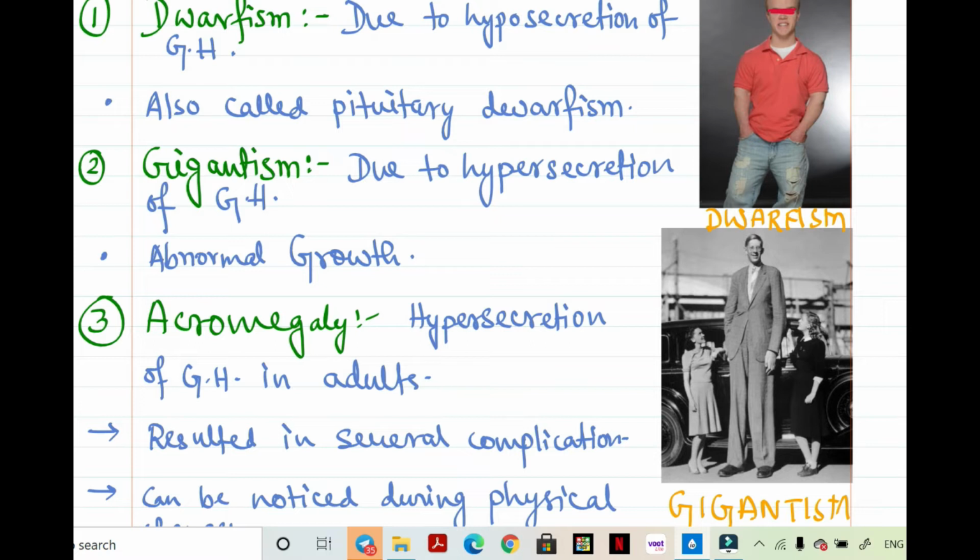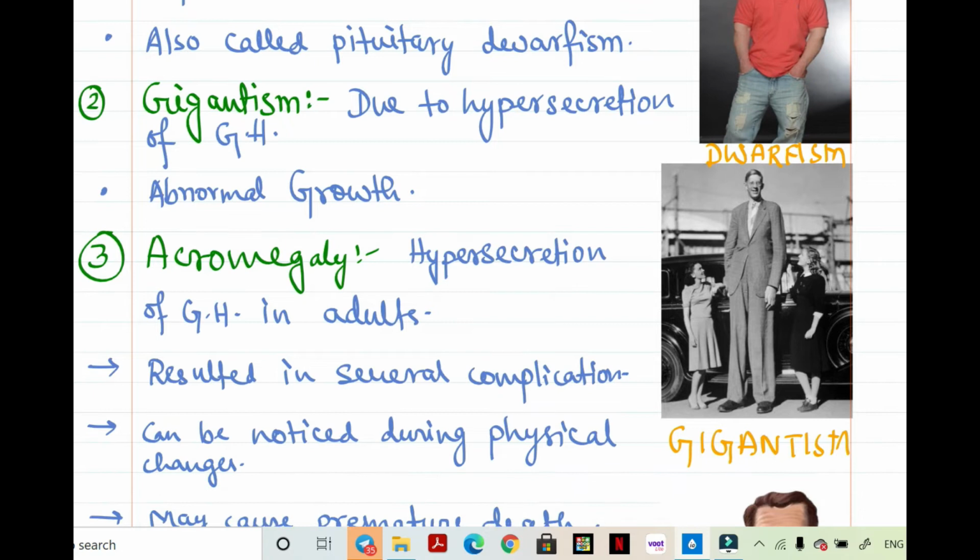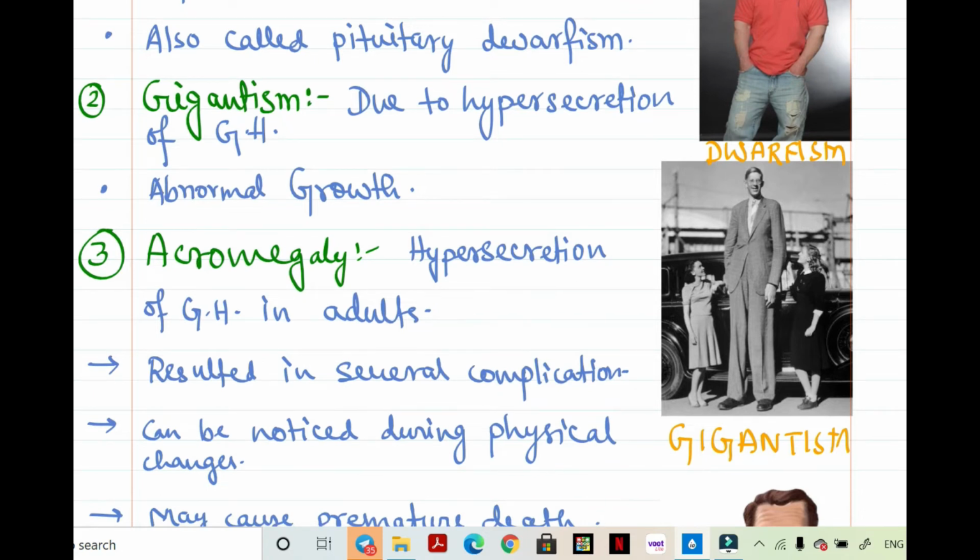Second is gigantism, due to hypersecretion of growth hormone. Hypersecretion means excessive secretion of growth hormone. It causes abnormal growth in that person. In the figure you can see gigantism, and probably he was the world's tallest man, his name probably Robert Wadlow or something like that. So here you can see in the picture.